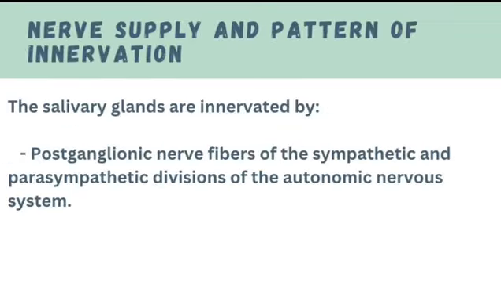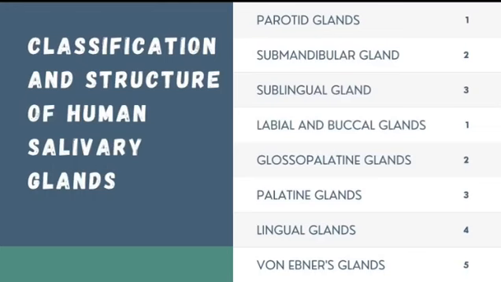Nerve supply. The salivary glands are innervated by postganglionic nerve fibers of the sympathetic and parasympathetic division of the autonomic nervous system. Next is the classification and structure of human salivary glands.